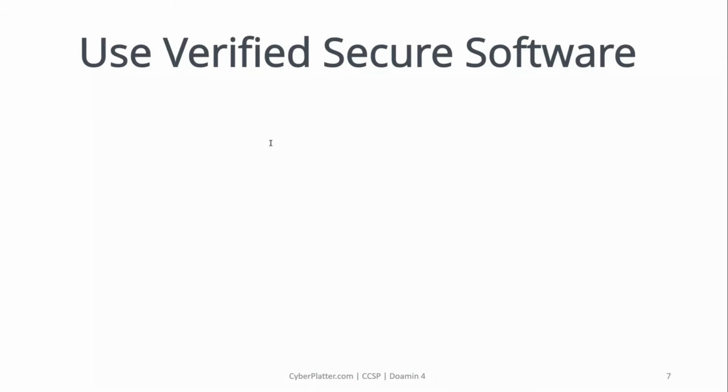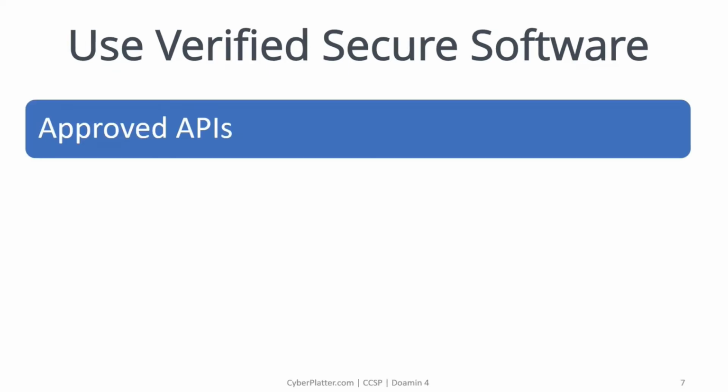The next topic is using verified secure software. A key aspect of software development is understanding your development environment and the components that make up your software application. Using verified secure software is critical in any environment, but even more important in cloud environments that are often comprised of or connected with many different components that are not completely within your control. First topic here is approved APIs.